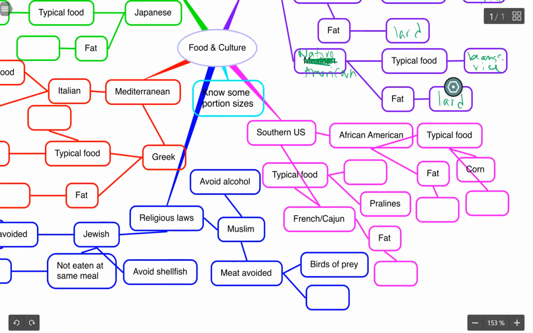In the southern U.S., we have African American, typical food, corn and pork are two common ones. And then typical fat, it's going to be lard also. Typical food for French Cajun, we have pralines and then we have crawfish. One of my favorites is crawfish etouffee. And then typical fat is poultry fat.